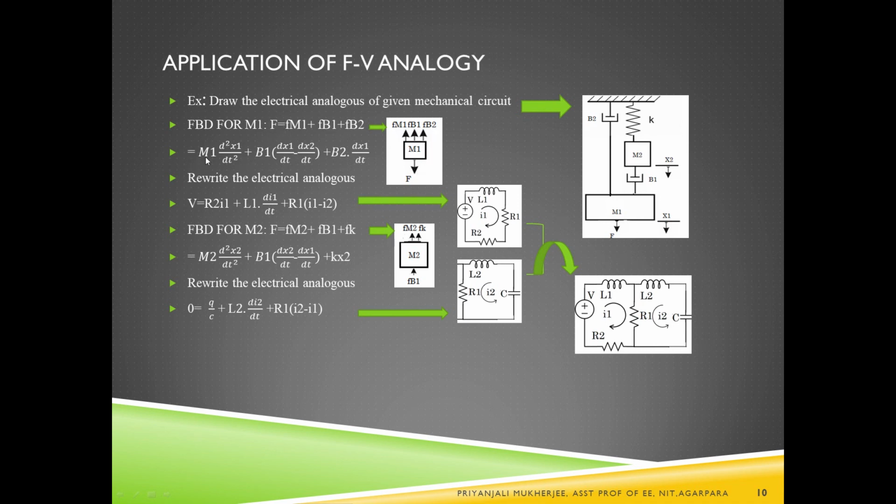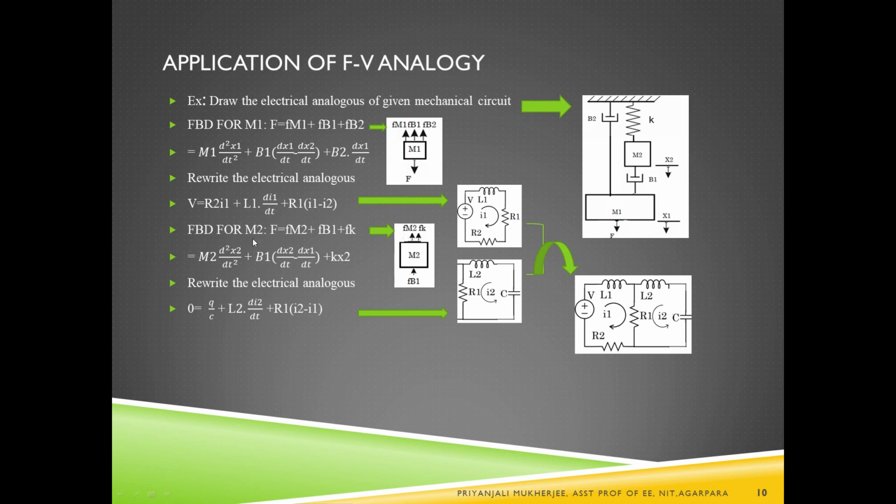and we can write down the equation F is equal to m1 d²x1/dt² plus b1 (dx1/dt minus dx2/dt), because b1 is connected in between m1 and m2, plus b2 into dx1/dt. Then we will rewrite the electrical analogous by using the force-voltage analogy. That is, force is analogous to voltage, velocity is analogous to current, mass is analogous to inductance, viscous friction coefficient is analogous to resistance, displacement is analogous to charge, and the stiffness constant is analogous to 1/C, or the reciprocal of capacitance. Then we can rewrite this equation like this: V equals R2 into I1 plus L1 dI1/dt plus R1 (I1 minus I2).